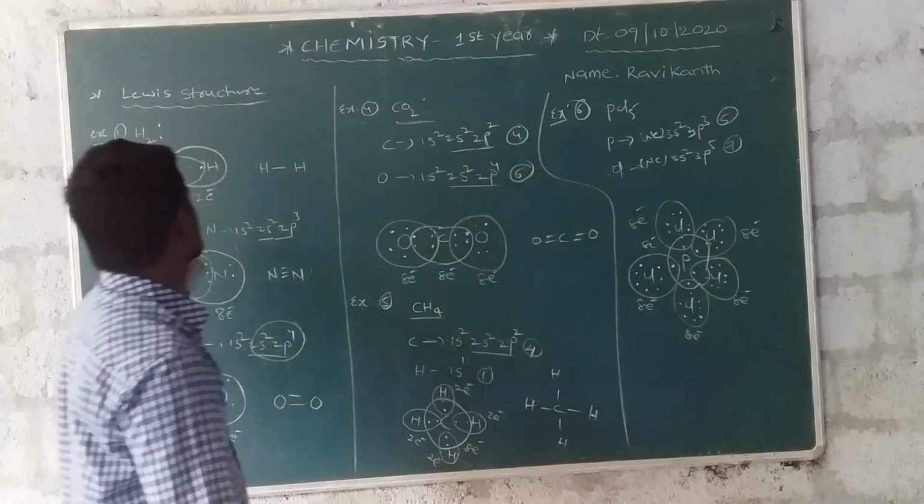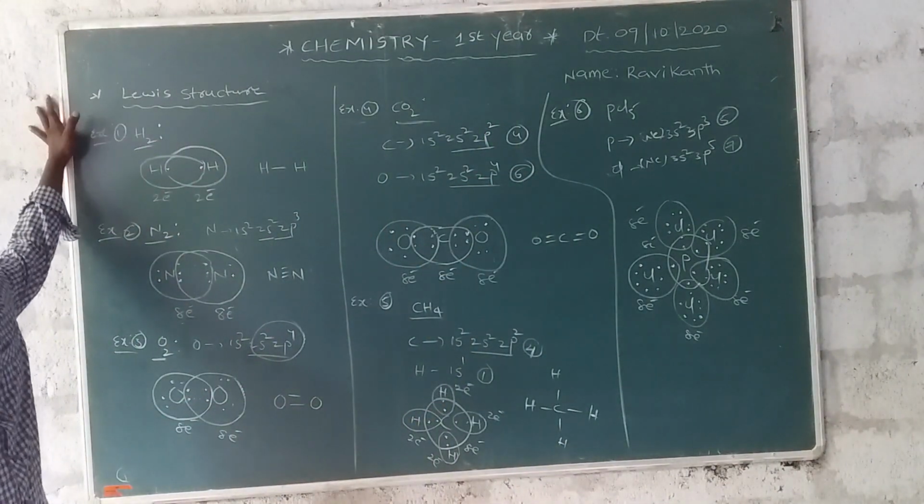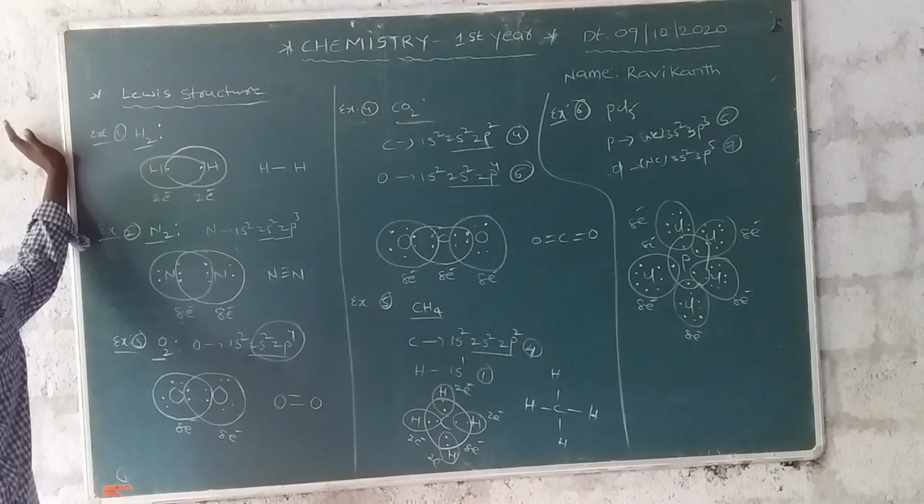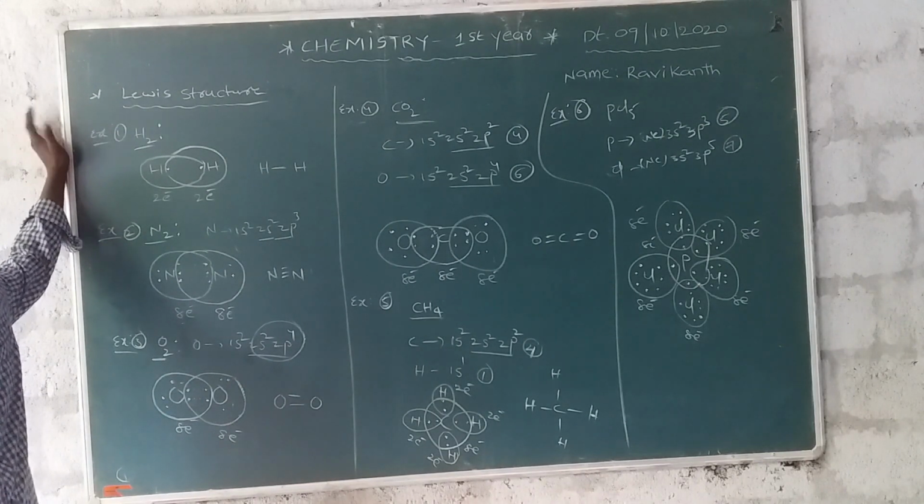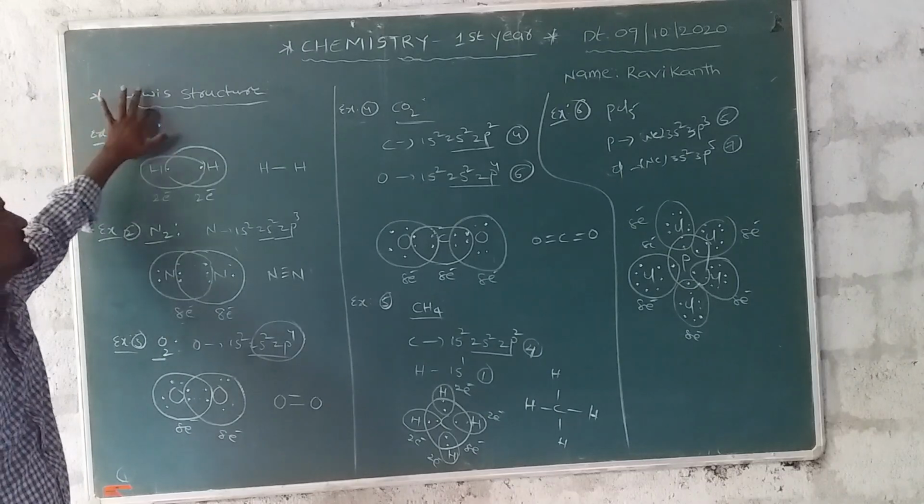Once again, listen to me. Lewis structure: 8 electrons are present in the surrounding atoms. It obeys the octet rule. The octet rule is introduced in Lewis structures.